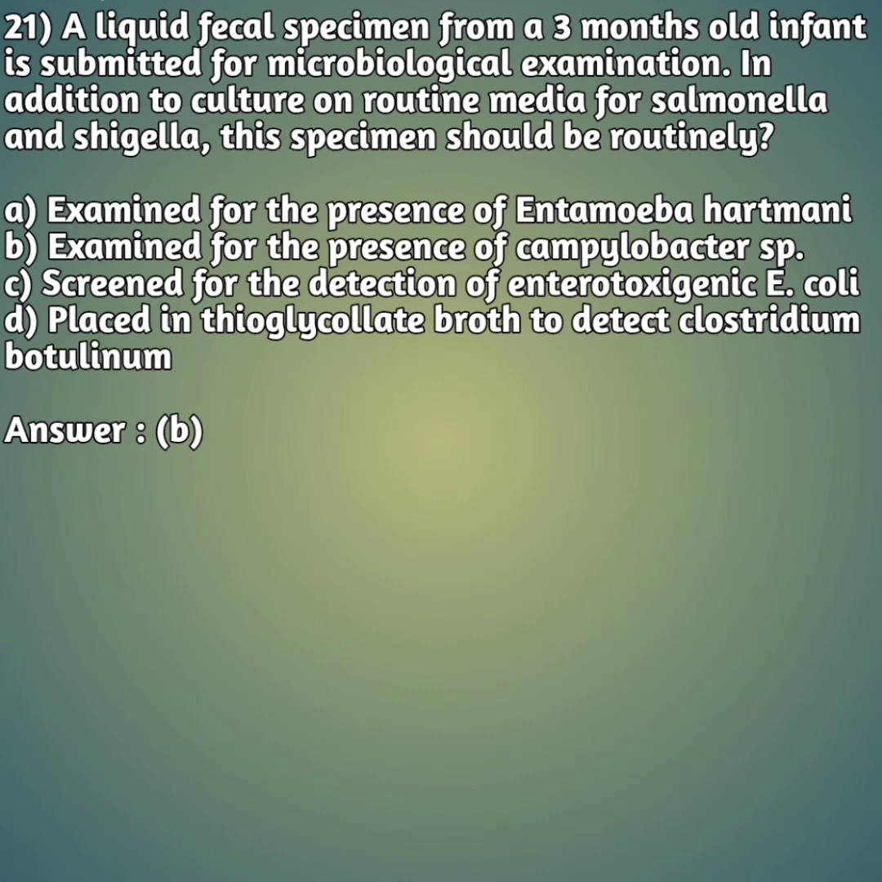Okay friends, moving on to our 21st question. A liquid fecal specimen from a 3-month-old infant is submitted for microbiological examination. In addition to culture on routine media for Salmonella and Shigella, this specimen should be routinely option A, examined for the presence of Entamoeba hartmanni. Option B, examined for the presence of Campylobacter species. Option C, screened for the detection of enterotoxigenic E. coli, that is Escherichia coli. Option D, placed in thioglycolate broth to detect Clostridium botulinum. So the right answer is answer B, that should be examined for the presence of Campylobacter species.